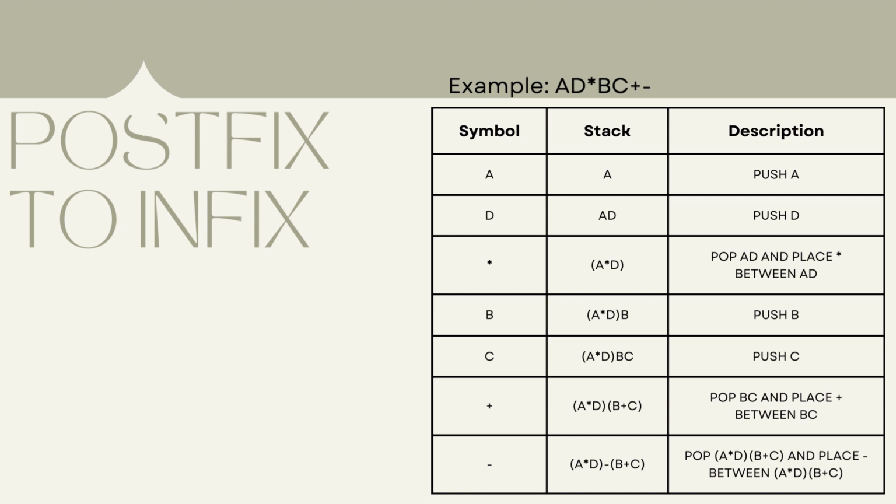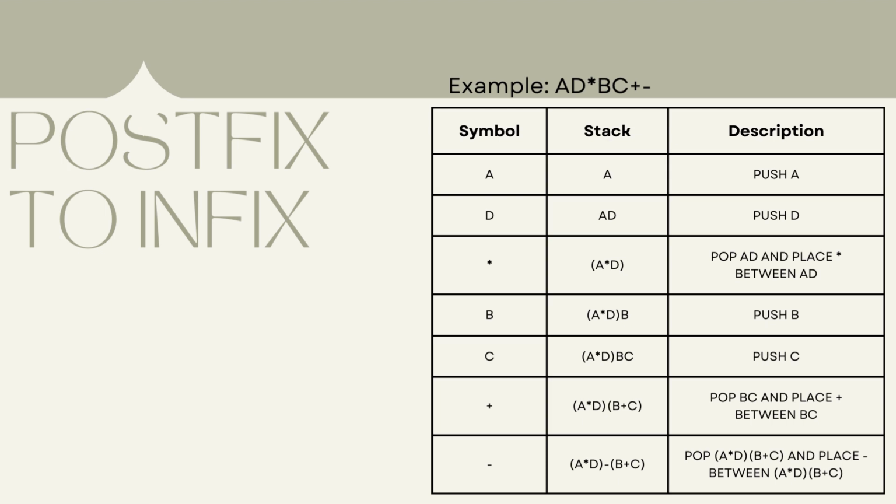Next we have B, so push B, and C, so we push C. Okay, now we have the addition operator. So again we will pop the B and C out, and again we place the addition operator between the B and C and push back to the stack. So now in the stack we have two operands. First is A times D and second is B plus C.